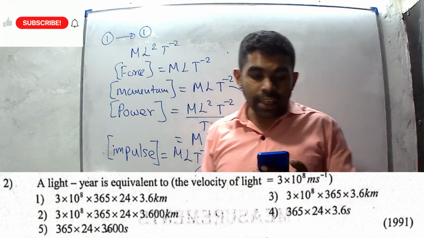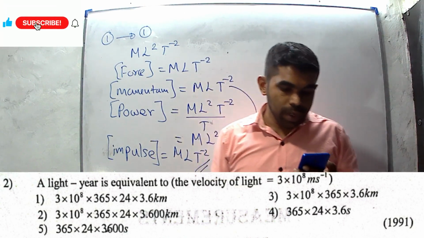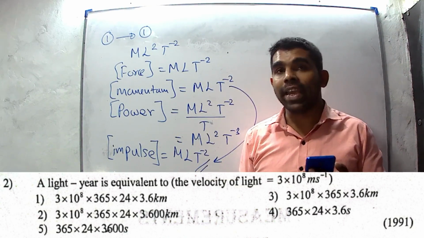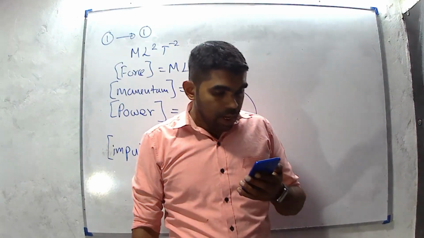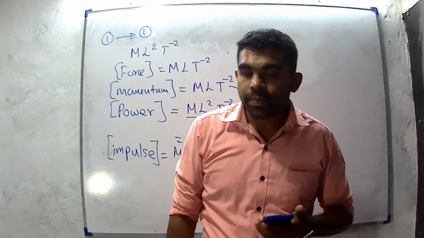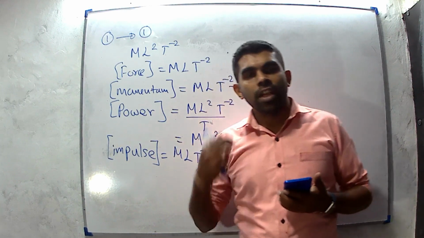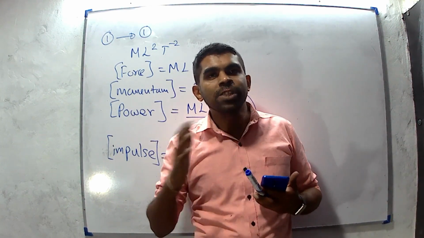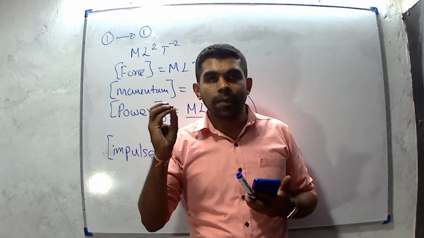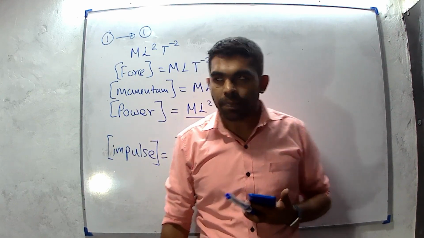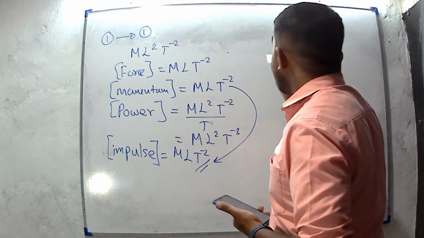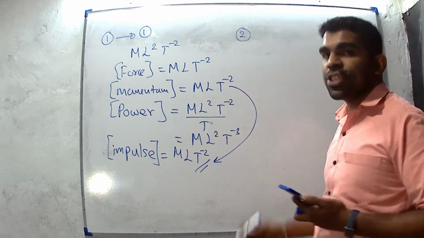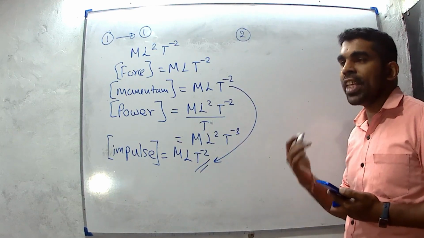Then question number 2. The light year is equivalent to. The velocity of light is given, 3 into 10 to the power 8 meters per second. A light year is a unit we can use to measure a length. We measure distance between stars by using light years. The definition of a light year is the distance traveled by a light ray within a year.